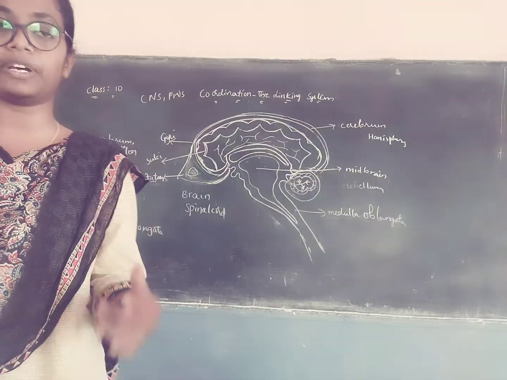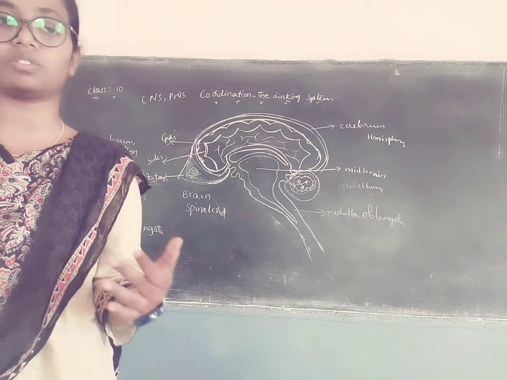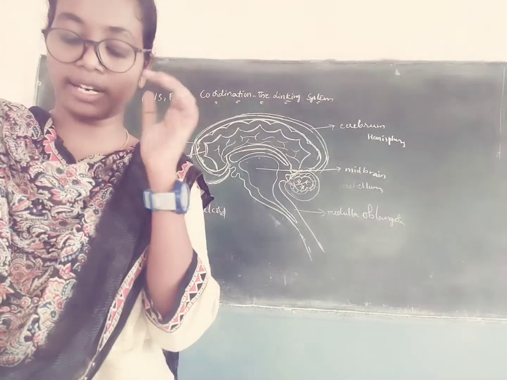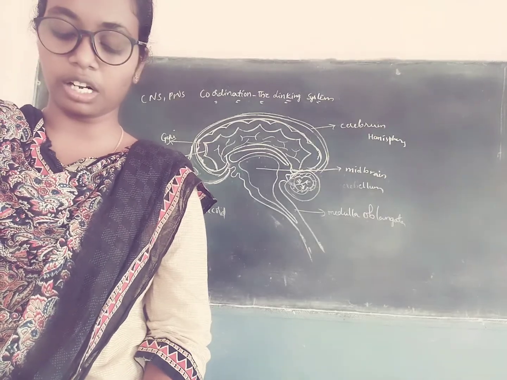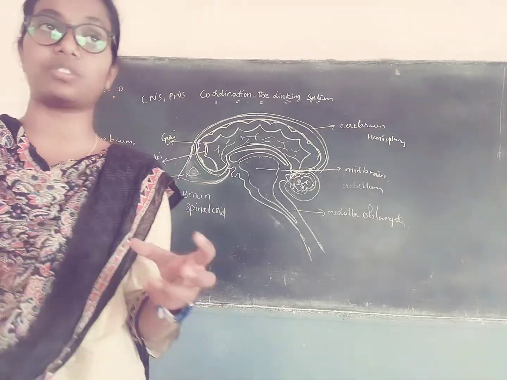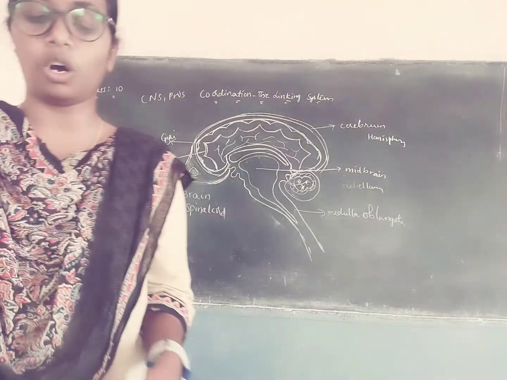Control center for cardiac and respiratory and vasomotor activities. Vasomotor refers to actions upon the blood vessel which alter its diameter. It also coordinates reflexes like swallowing. Next, coughing, sneezing and vomiting.